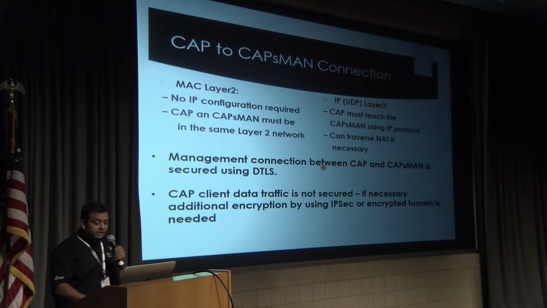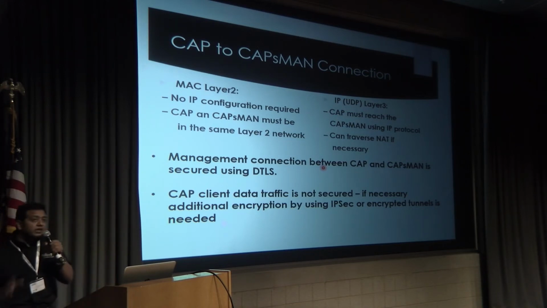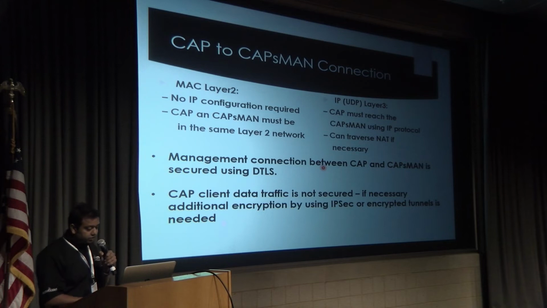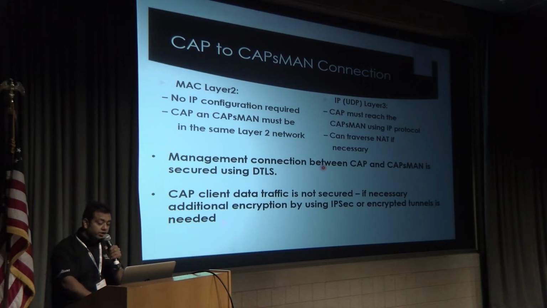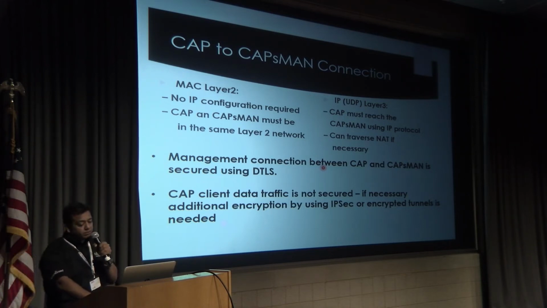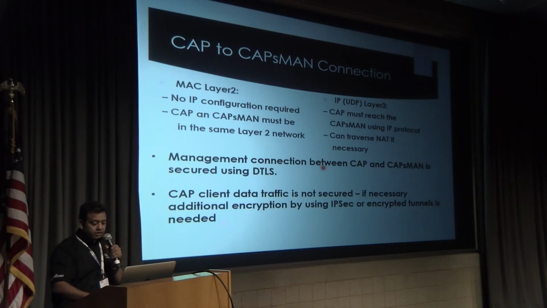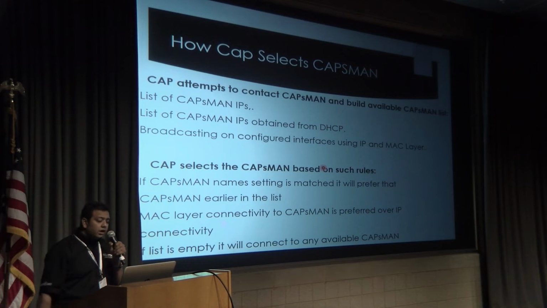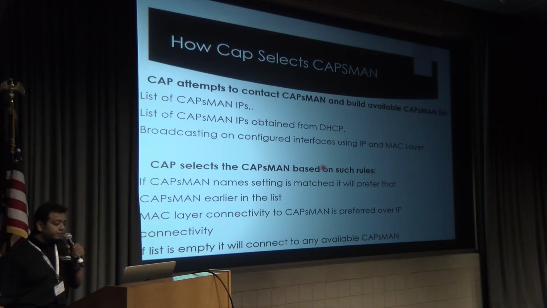Okay, so the connection between the CAP and the CAPsMAN is secured using DTLS, which is Datagram Transport Layer Security, and the client data is actually not secured. If you want to make it secure, you have to do additional encryption by using IPsec or any encrypted tunnels, whatever you need. So how does the CAP select the CAPsMAN?